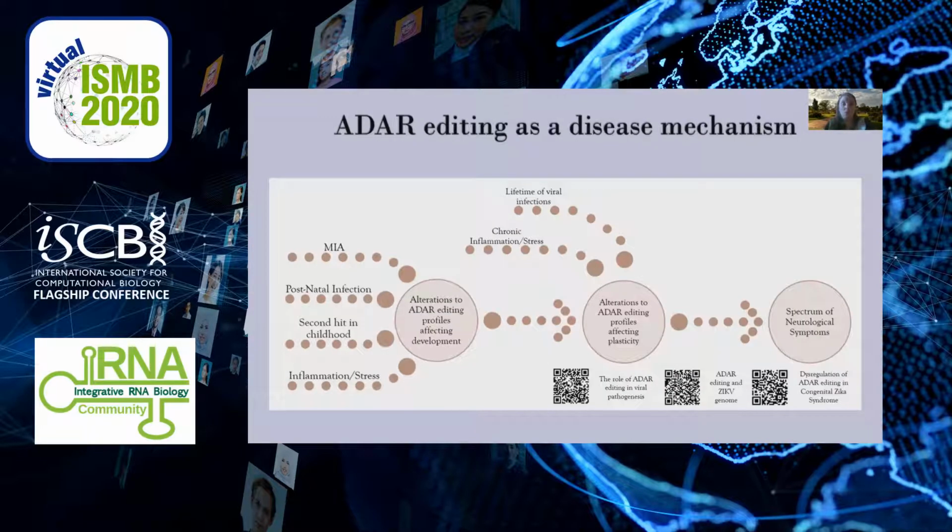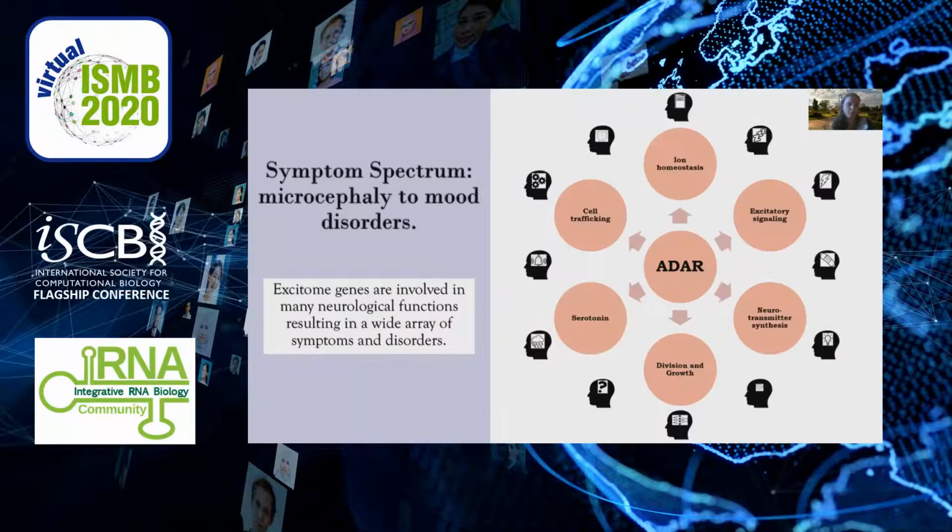This leads us to our central hypothesis that others have also shared in recent publications: maternal immunoactivation, postnatal infections, a second viral infection in childhood, chronic inflammation, chronic stress, and a lifetime of viral infections can all lead to alterations to ADAR editing profiles affecting neuroplasticity. This can lead to a spectrum of neurological symptoms.